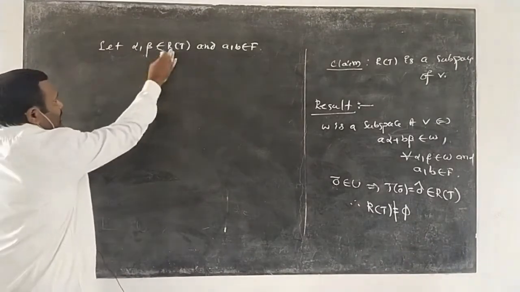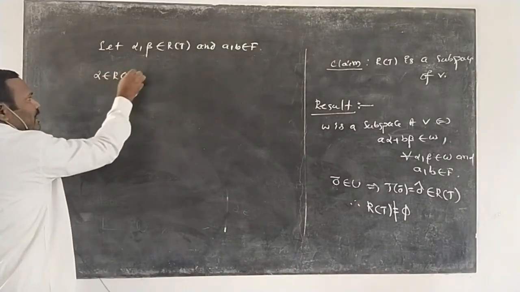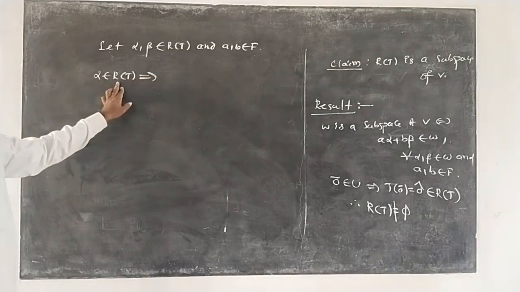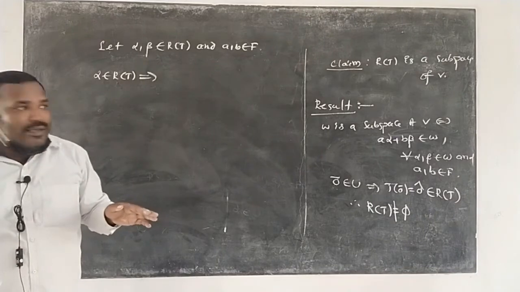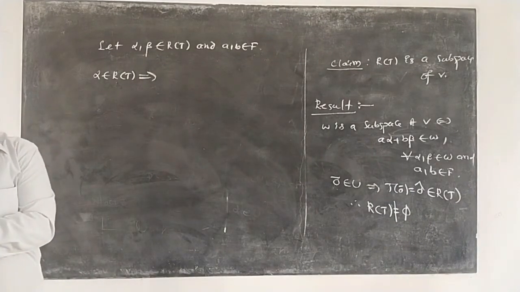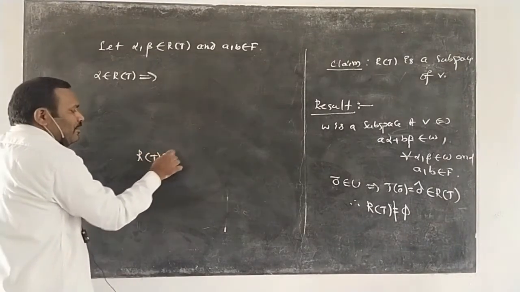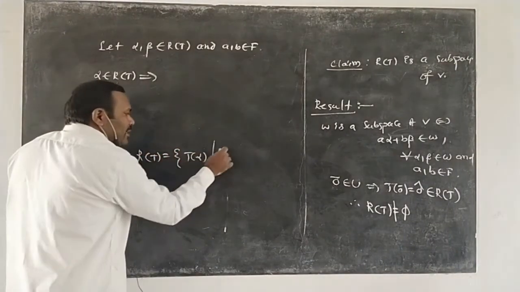Alpha belongs to R of T implies that every element in R of T is of the form T of alpha such that alpha belongs to U. Every element of R of T is of this form, T of alpha such that alpha belongs to U.